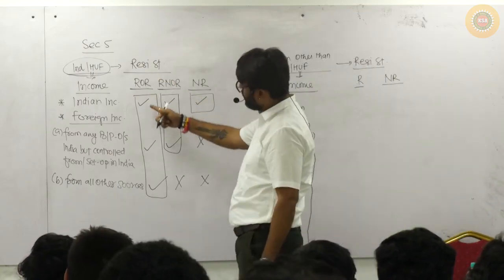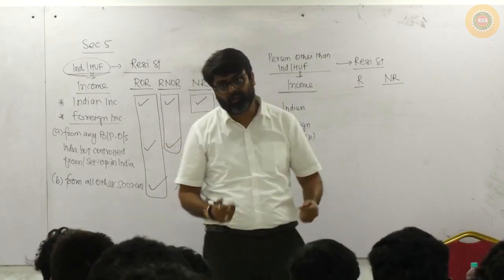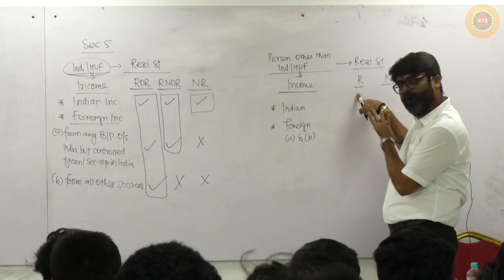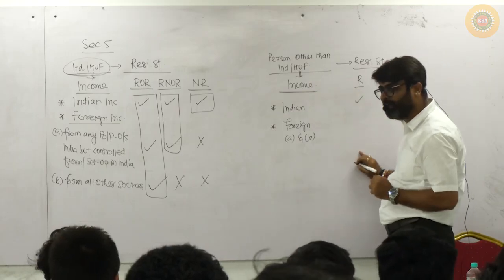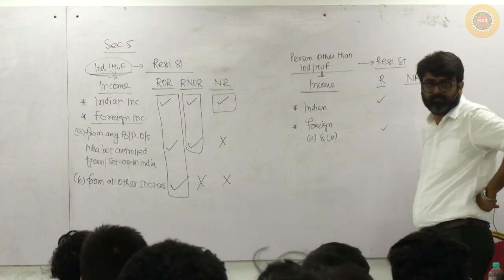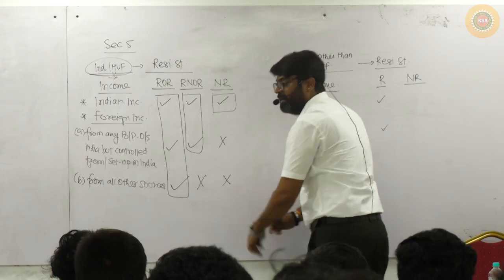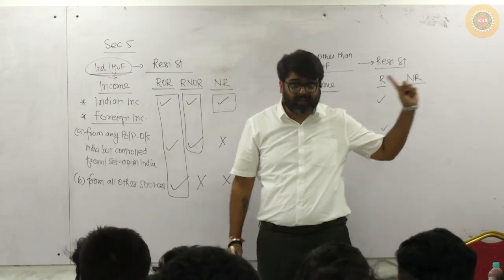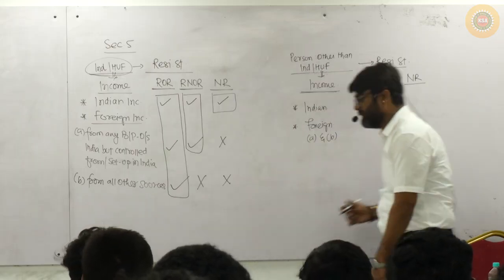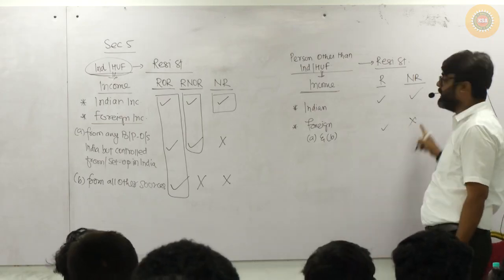So for ordinary residents, what happens? Indian income, foreign income Part A, foreign income Part B, both are taxable, no? By default, ordinary. Indian income taxable. Foreign income A also taxable. Foreign income B also taxable. Done. Okay, so can they become RNOR? No. So they can become NR. For NR, what was there? Only the Indian incomes will be included. A will also not be included, B will also not be included, only Indian income.